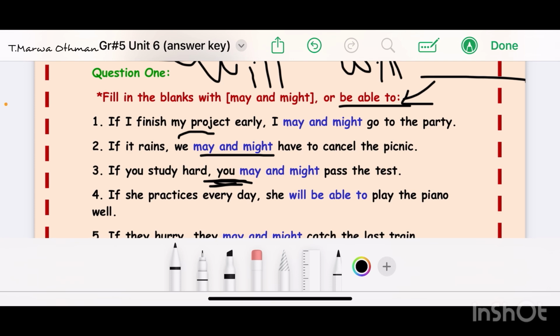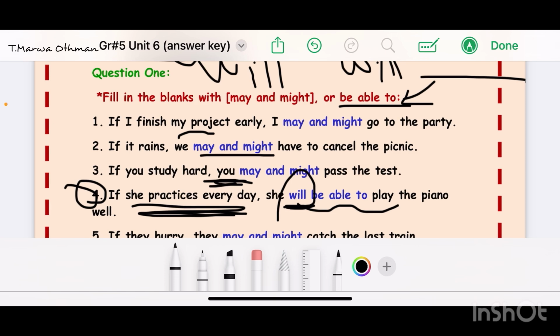Actually, if she practices every day, she will be able to play the piano well. So look at before the blank here. We have will. So if we have will, you have to add be able to. So if you practice every day, for sure you will have the ability to play the piano. Because if you will not, for example, practice piano every day, for sure you will not know how to use the piano very well. So we are talking here about the ability.